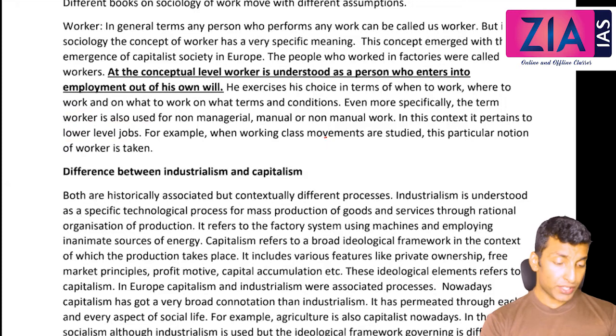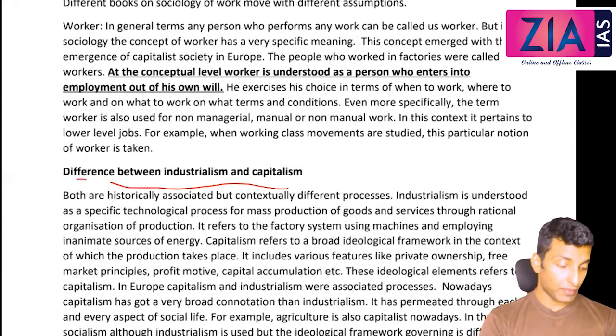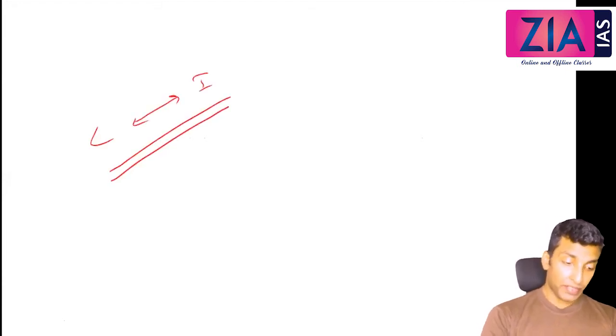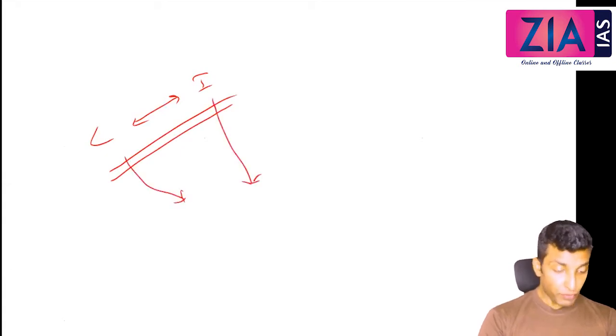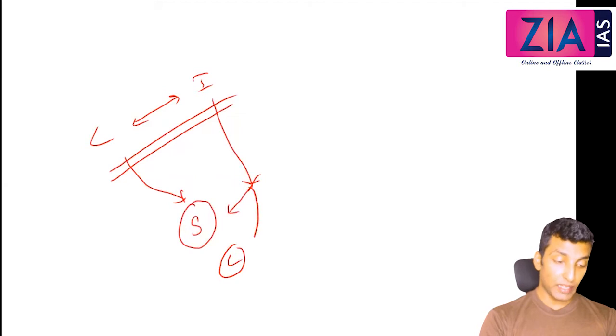Now, what do you mean by industrial? What is the difference? These are basic understandings only. We have not yet reached our particular chapter. Okay, so what is the difference between industrialism and capitalism? Are they the same? When we basically talk about capitalism and industrialism, we understand both as the same. But there can be a non-capitalist society also based on industrialism. For example, the concept given by Marx, socialism, is also based on industrialism. Communism is also based on industrialism.